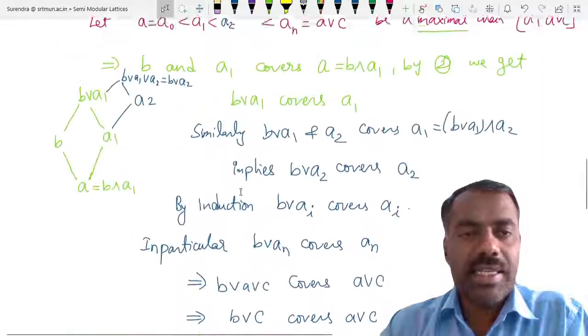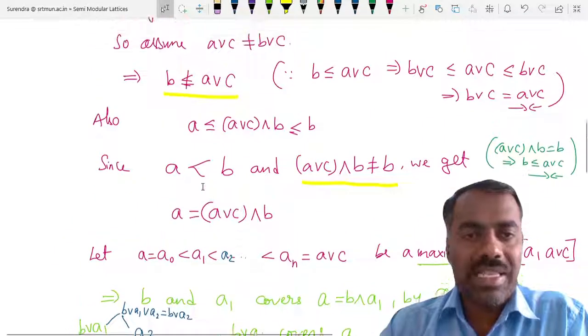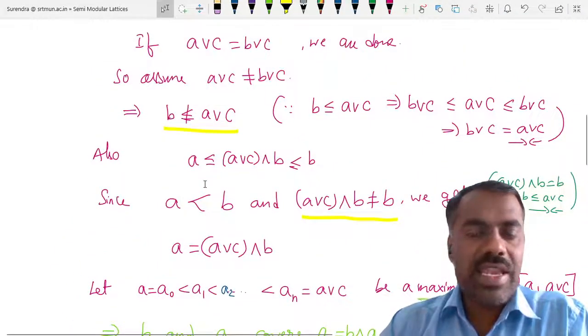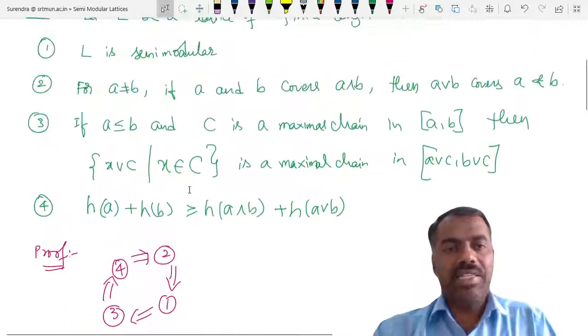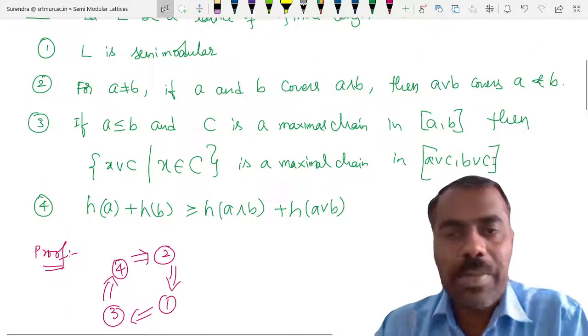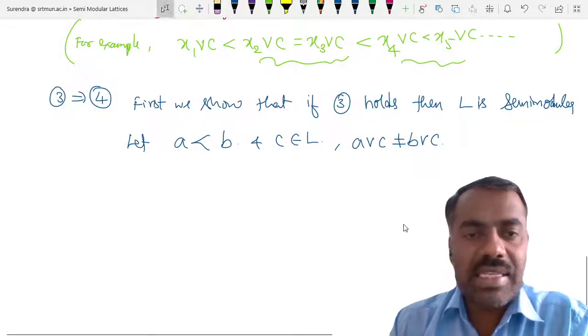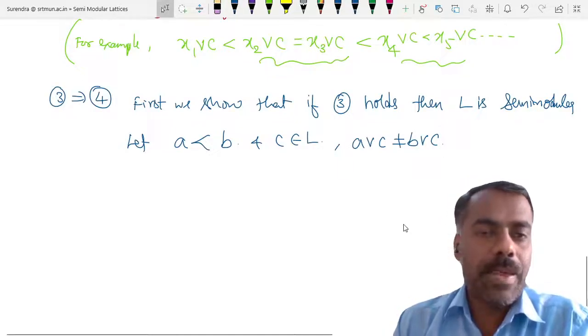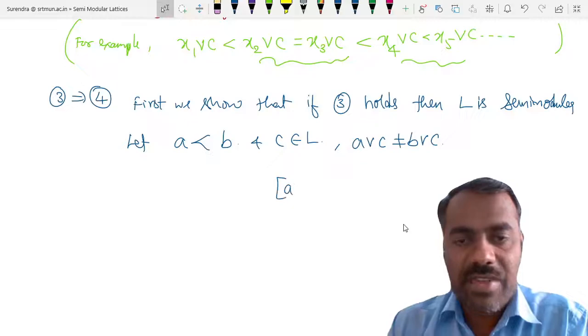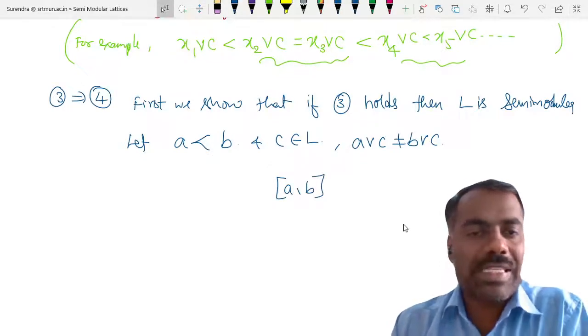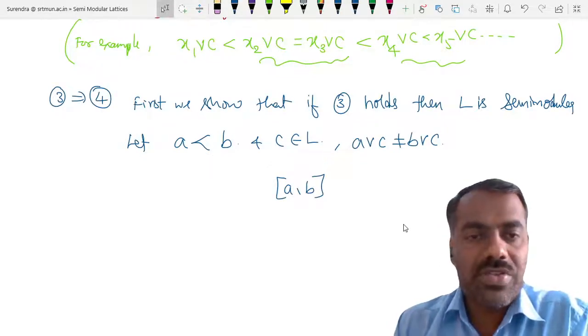What does 3 say? Whenever you have a maximal chain in the interval A comma B, then you have a maximal chain in A join C comma B join C. Now because A is covered by B, if I take A comma B, what will be the maximal chain? Can you give the maximal chain?